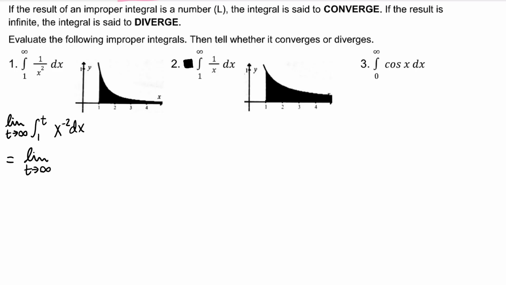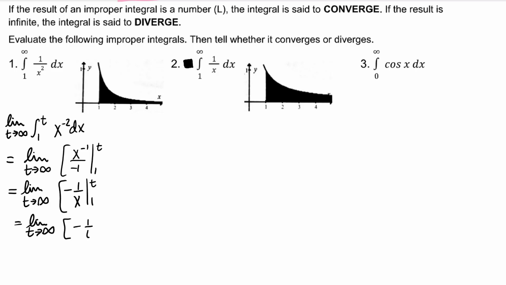The integral of x to the negative 2 is x to the negative 1 over negative 1. We're evaluating that from 1 to t. We will evaluate the limit as t approaches infinity later. I can separate that limit: the limit as t approaches infinity of negative 1 over t, plus the limit as t approaches infinity of 1.